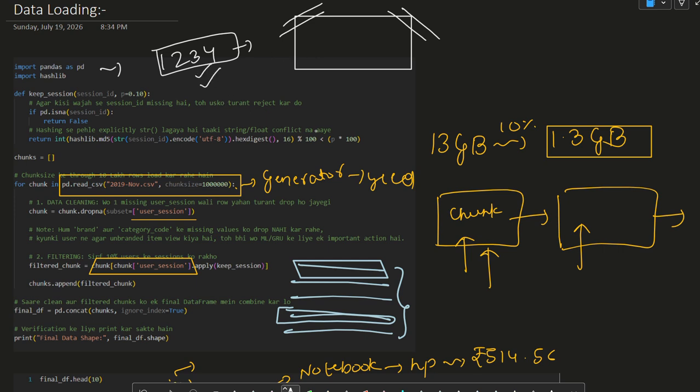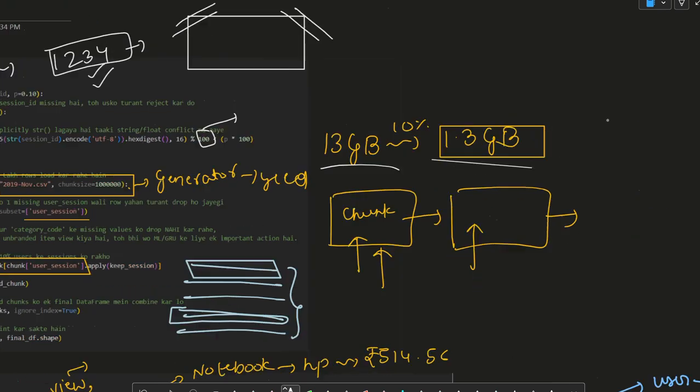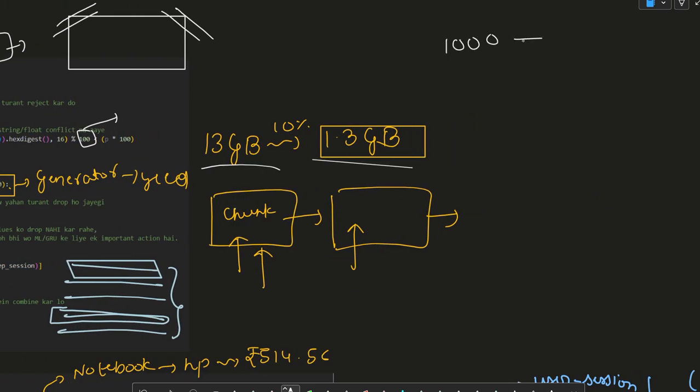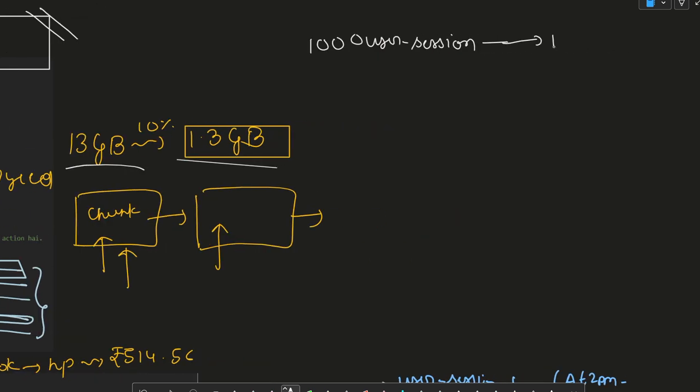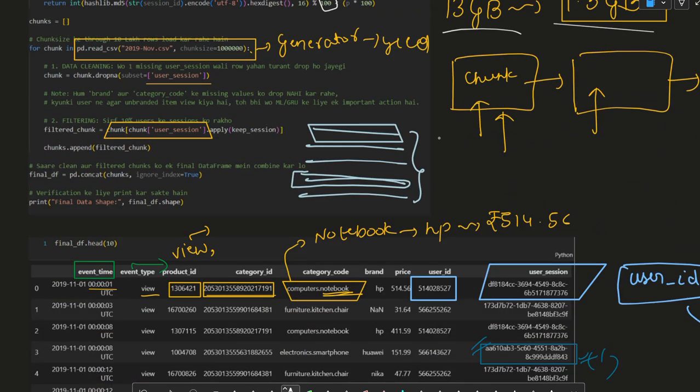Then there is the modulus, and this is an easy course. You can go to Gemini for it. You will understand how I managed to compress 13 GB into a 1.3 GB dataset while still retaining all the user sessions I want. It's like a situation where if I've got 1000 user sessions and I want 10%, I just include 100 user sessions, not the complete set. Even 100 user sessions is good for error analysis.